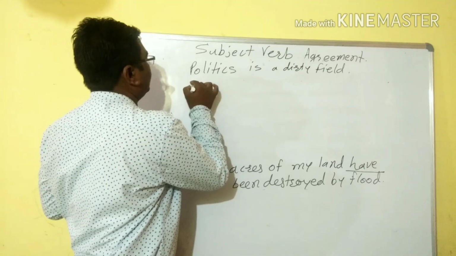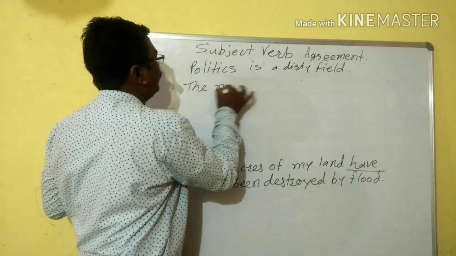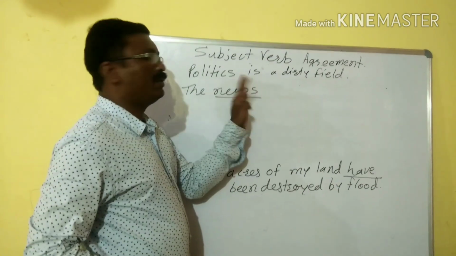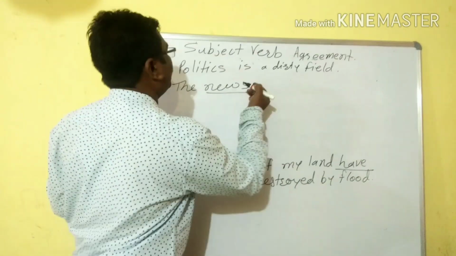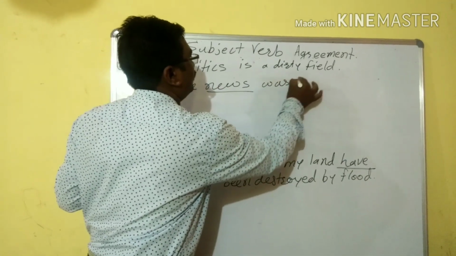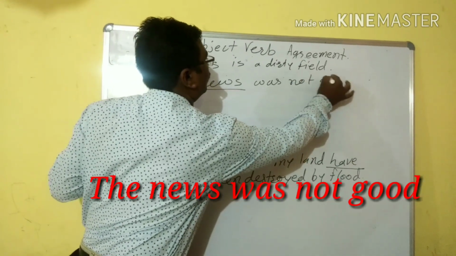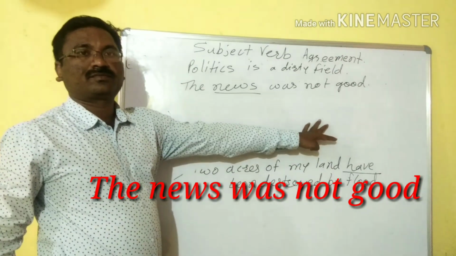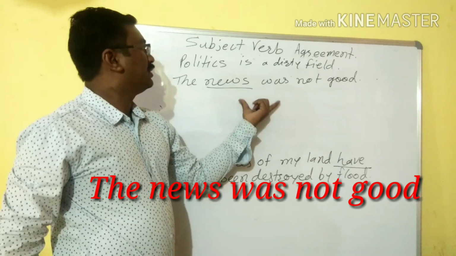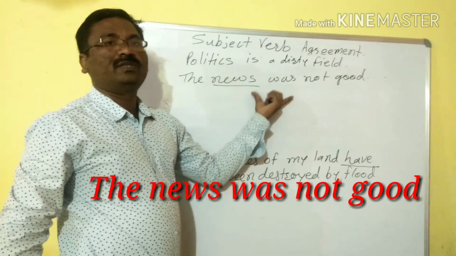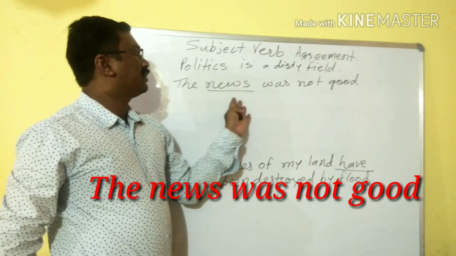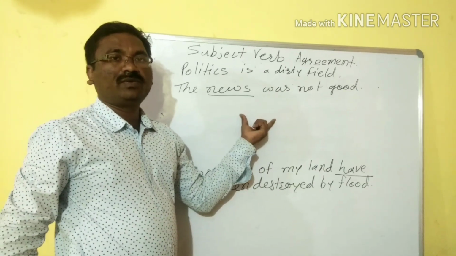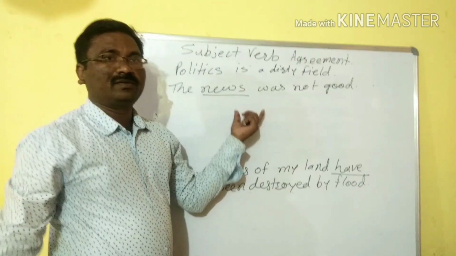Even we can say the news. When we say news, it seems plural, but it is singular. The news was not good. Whatever news we are getting about corona, we can call the news was not good. We need to use a singular verb, not a plural verb.